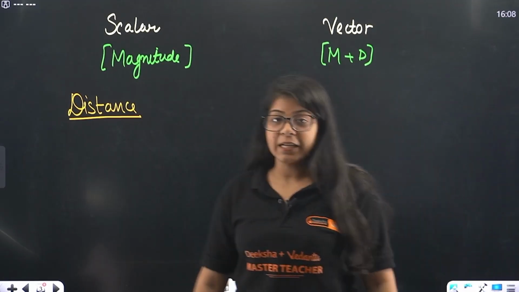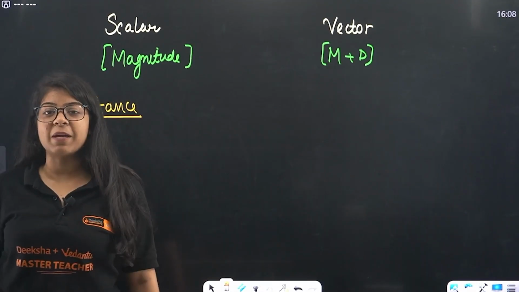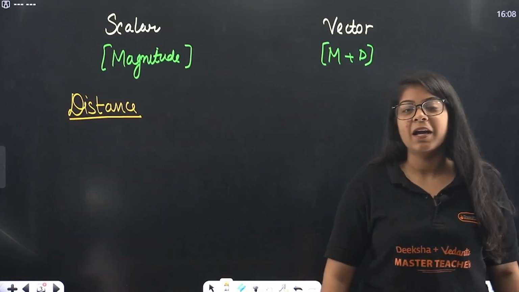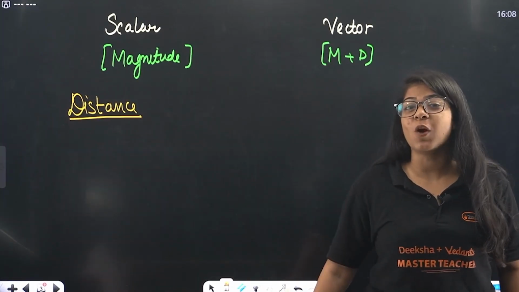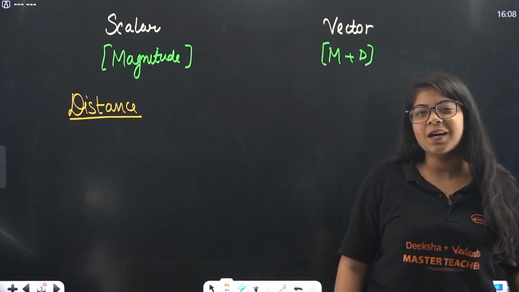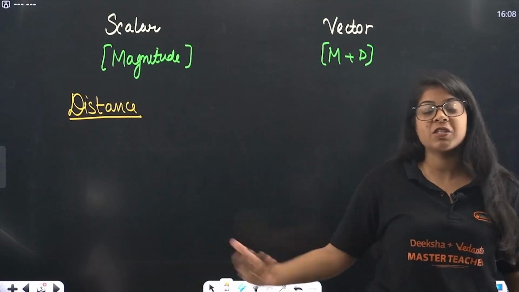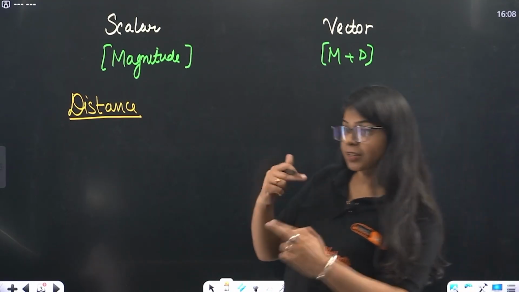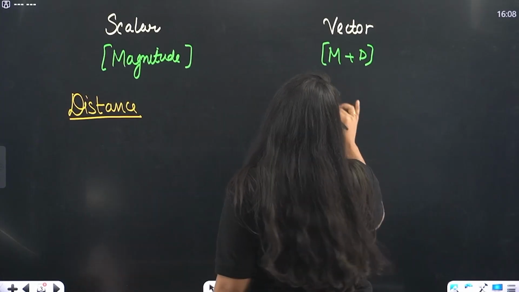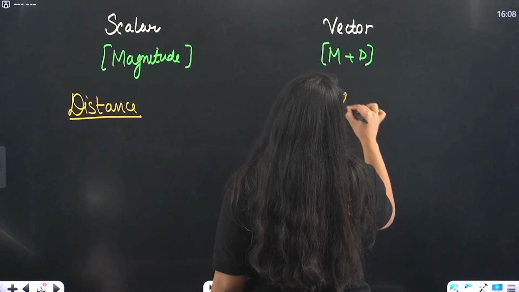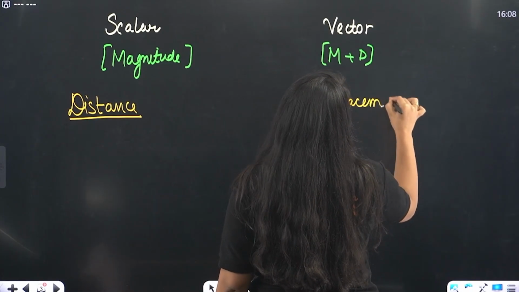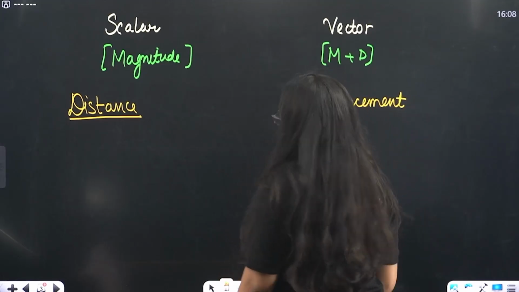But I started from here and now I'm finally 1 step here, so the displacement is what? 1 step in the left direction, that is displacement. Distance is what? 9 steps. So that's the difference, right? So we studied that displacement is a vector quantity and distance is a scalar quantity.